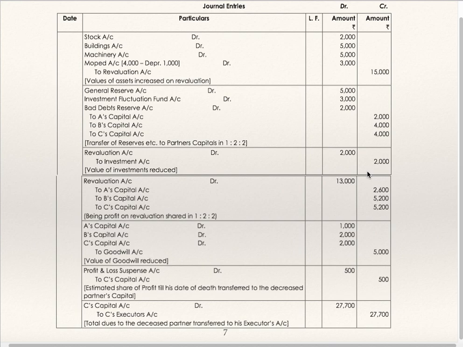Revaluation account debit to investment account 2,000, value of investment reduced. Revaluation to A, B, C, profit on revaluation transferred in profit sharing ratio. A's capital debit, B's capital debit, C's capital debit to goodwill. Goodwill 5,000 is to be written off in their profit sharing ratio. Profit and loss suspense account to C's capital, his share of profit for 3 months. C's capital account to C's executor's account. His dues will get transferred to his executor's account.